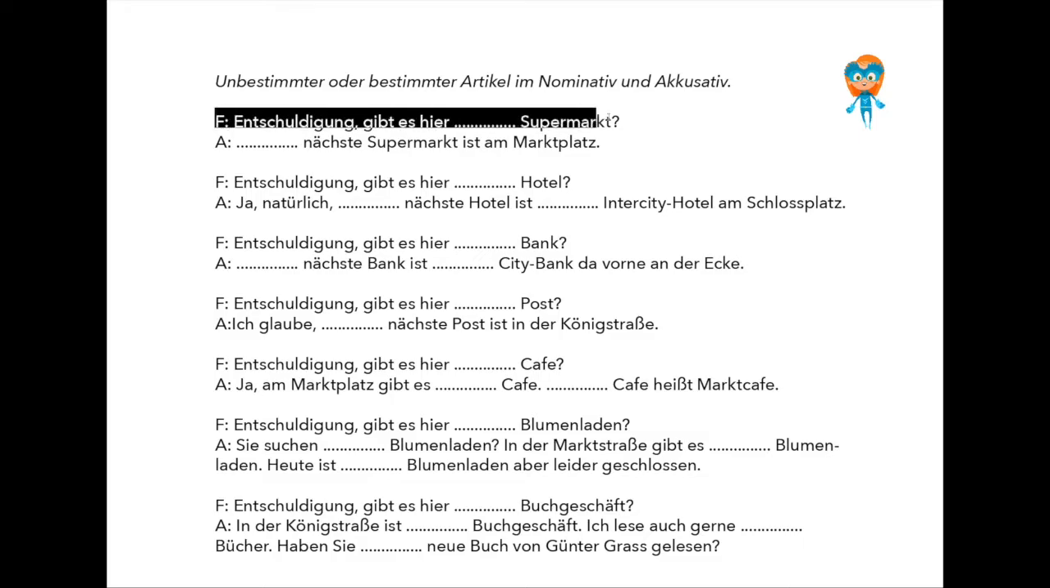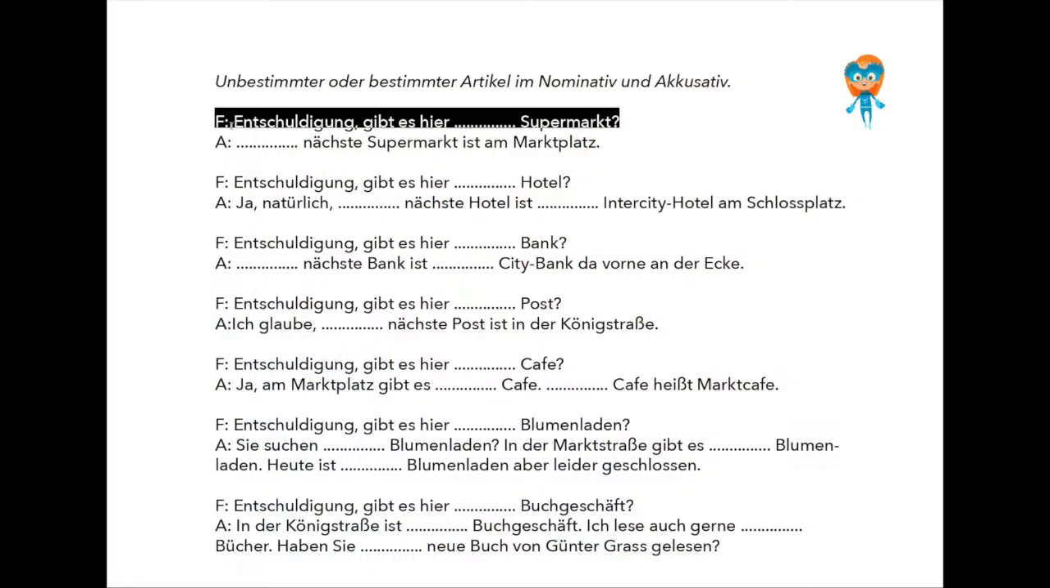The second exercise consists of little exchanges. Entschuldigung, gibt es hier, then we have the gap, Supermarkt, which means: I'm sorry, is there somewhere here a supermarket? Now, I can place the or a supermarket. If I ask this question in real life, I will probably use an undefined article. Entschuldigung, gibt es hier einen Supermarkt? I'm sorry, is there somewhere here a supermarket?